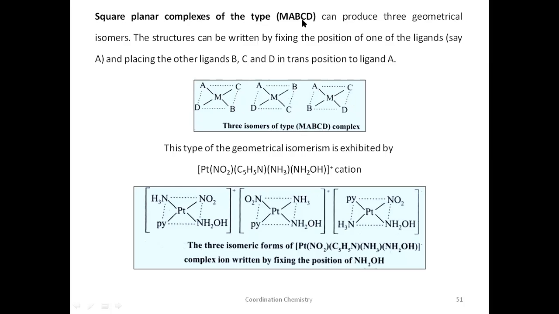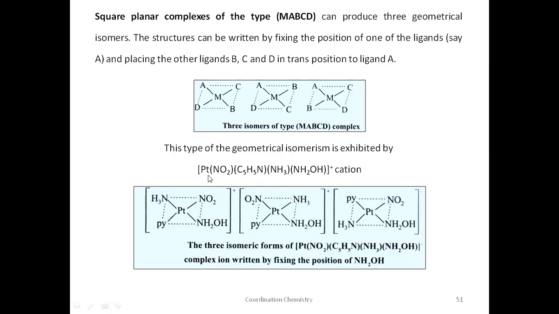In the case of four different types of ligands, you can take any example here, but you have to write the correct oxidation state depending on the ligands you have taken. Suppose platinum is the central metal atom here, and the ligands are nitro, pyridine, ammonia, and hydroxylamine. NH2OH is hydroxylamine. All these are the ligands here. And what is the oxidation state on this coordination sphere? It is +1, and we have one nitro ligand here, that is -1, so the oxidation state is +2. Okay.